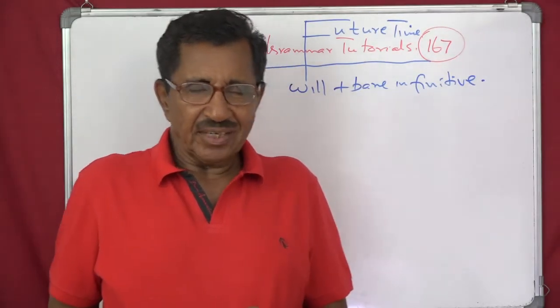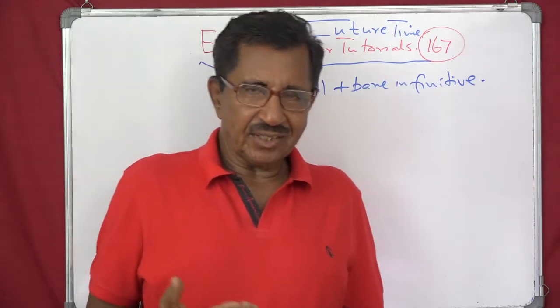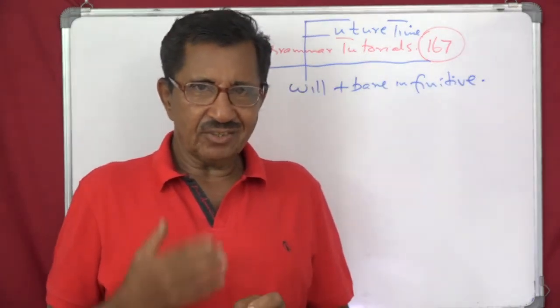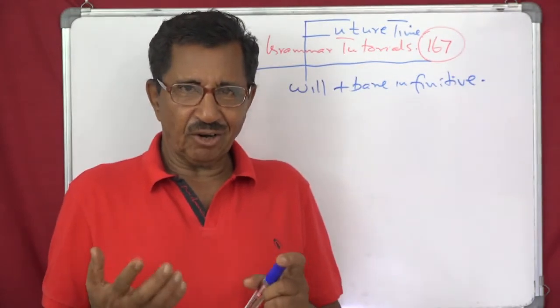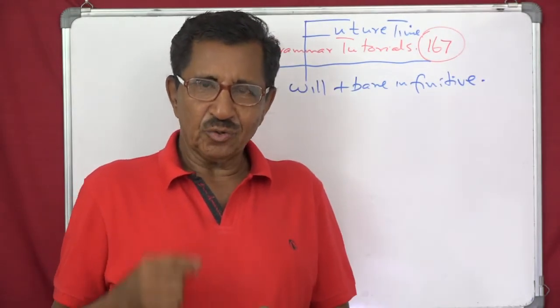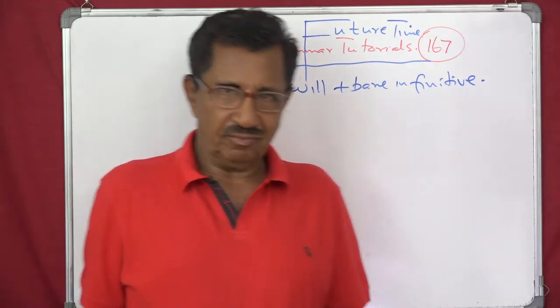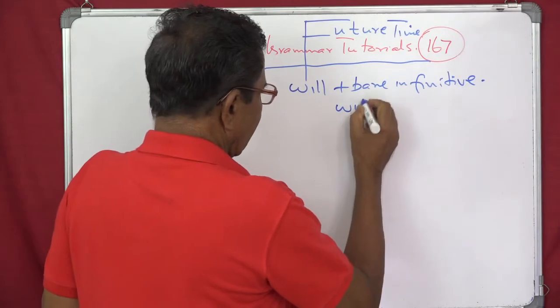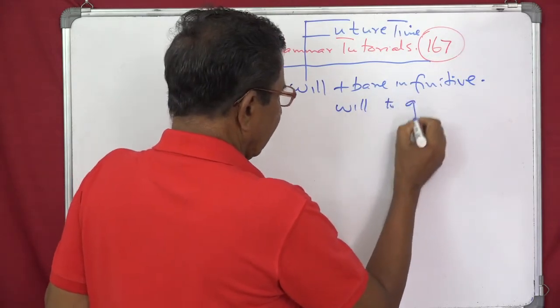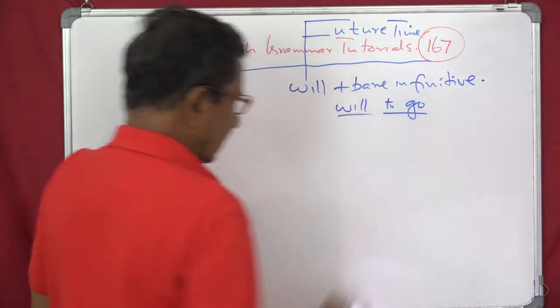Now that's about the name. Let's forget about that for the time being. You understand, to express future time, the very common way of doing that is using will plus infinitive. That is, go will be will to go. This is the full form. Will to go. This is the thing.